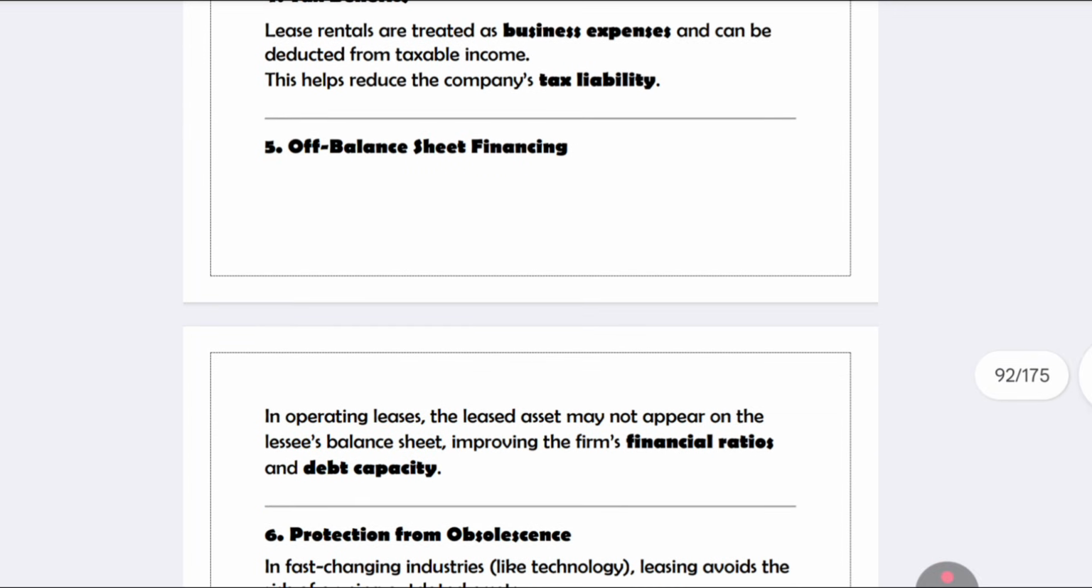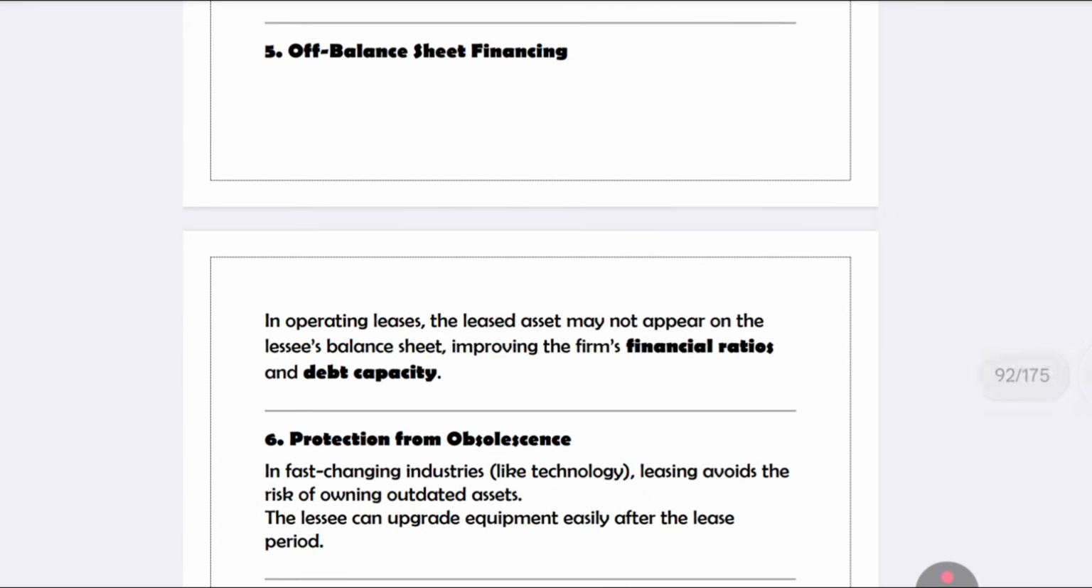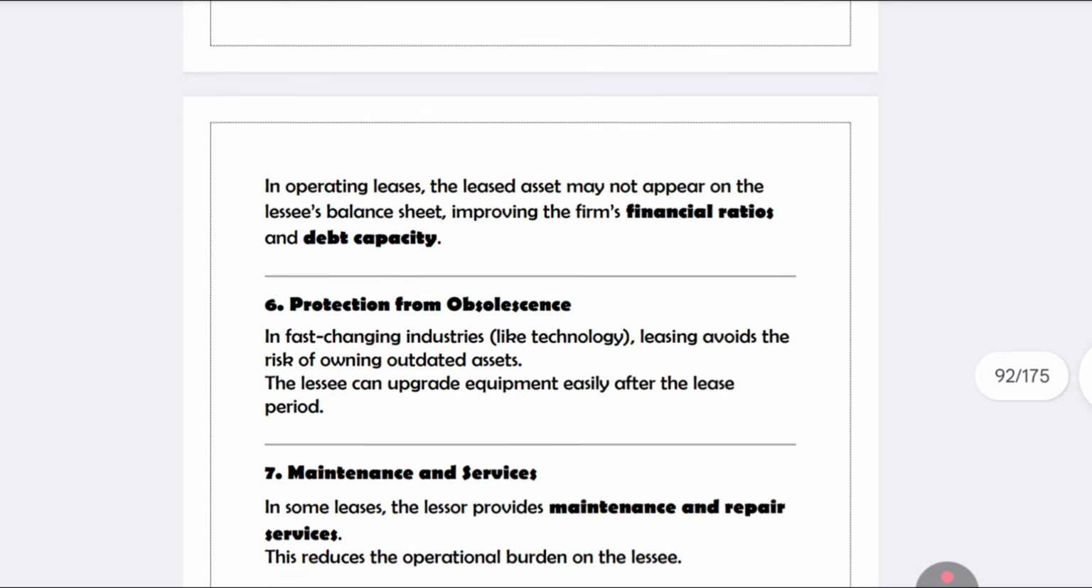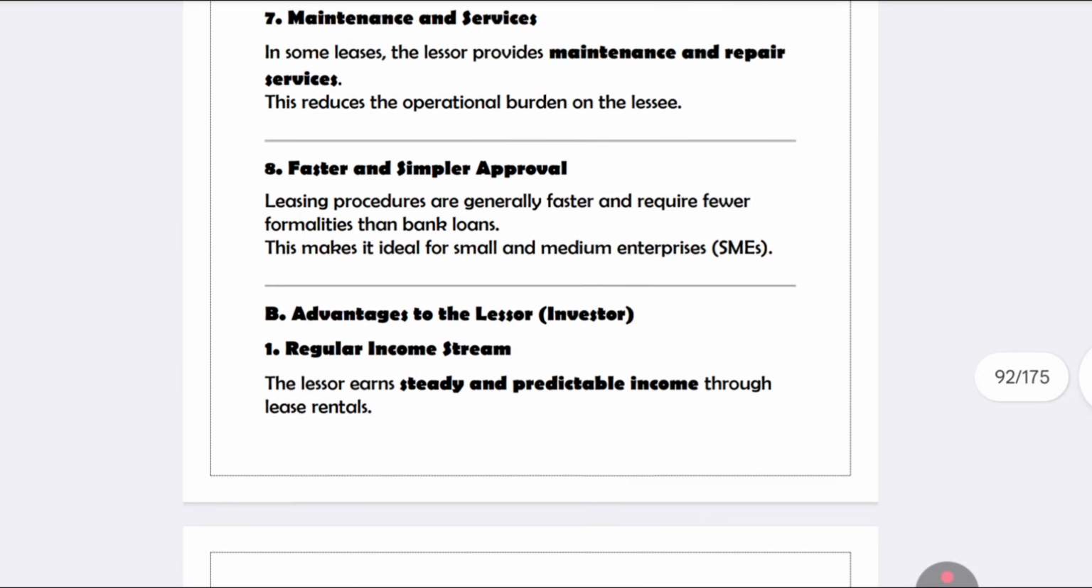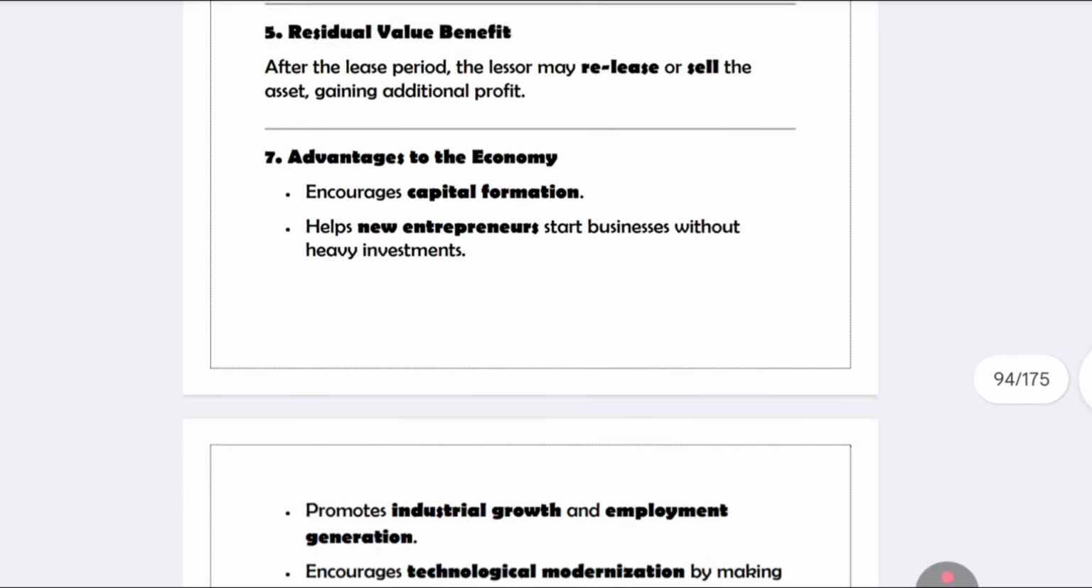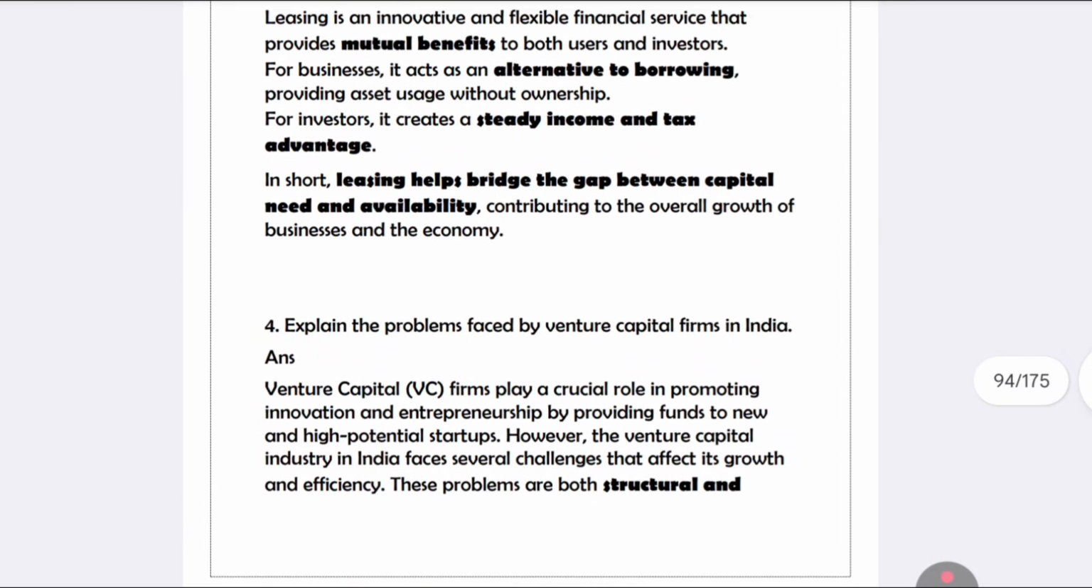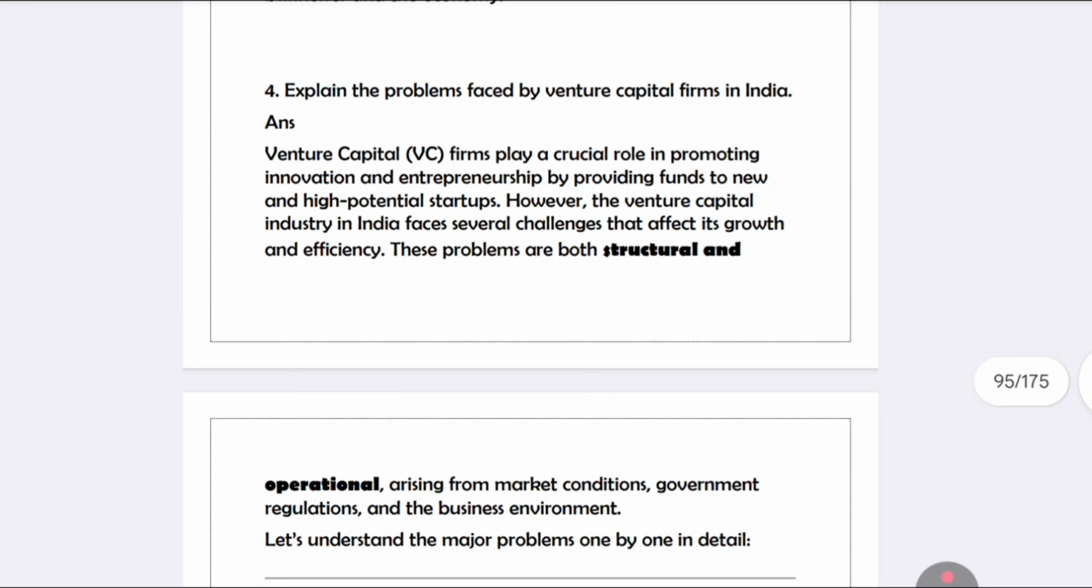Yes, next, balance sheet financing. Balance sheet financing means the leased assets will not appear in the balance sheet, hence the debt capacity will be less. Yes, so that is also a main important advantage of this leasing. So any 7 to 8 importances is more than enough.